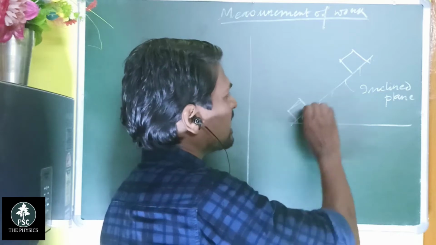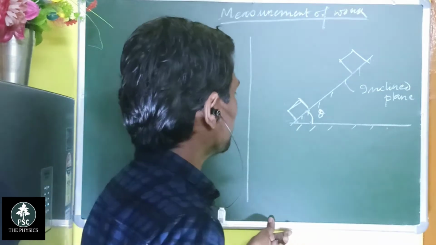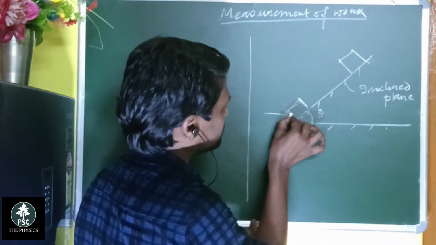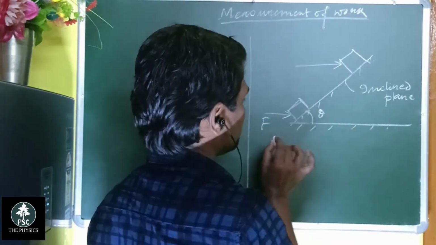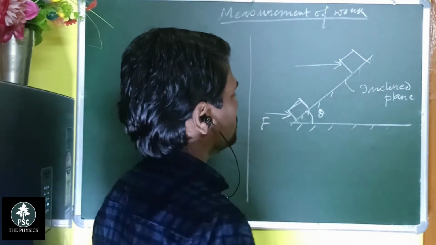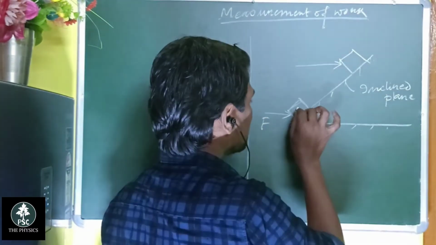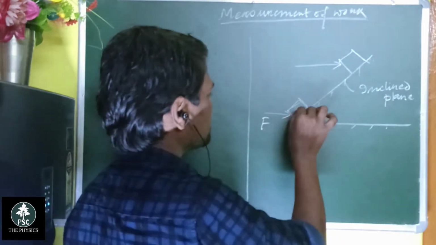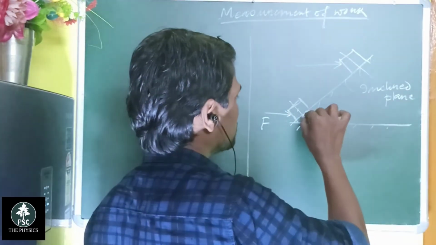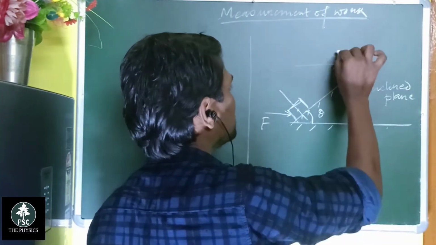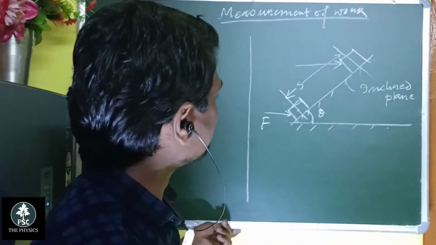A force acts along this direction, but the body displaces along this direction. So this is the application point of force, and the displacement is from here to there. Suppose it is the distance S.